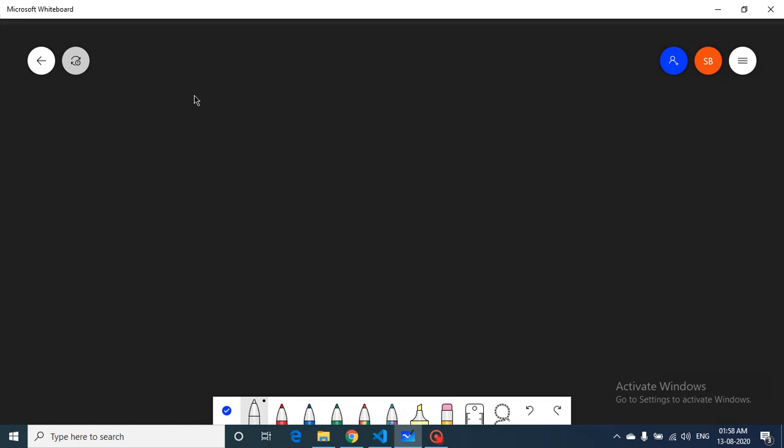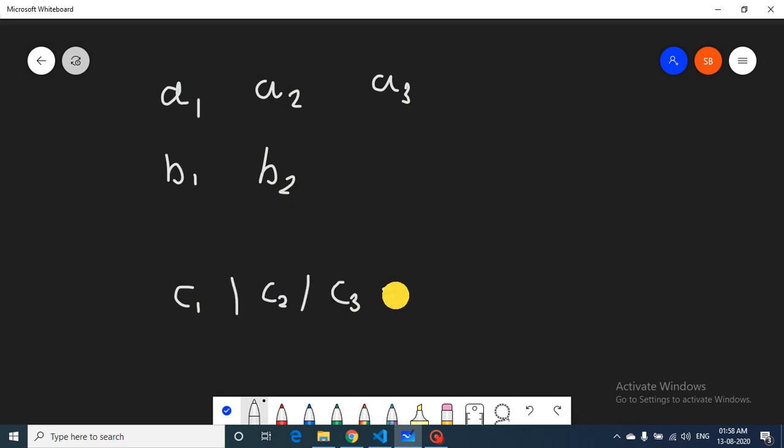So let's move to our drawing board. Let's assume that we have some numbers a1, a2, a3, and two numbers b1, b2. Now I have to write down ci for three values because we have n equal to 3. So let's assume the ci come out to be c1, c2 and c3. Let's assume that when we do an OR operation, this turns out to be some value x.